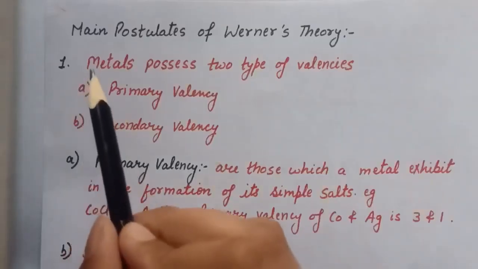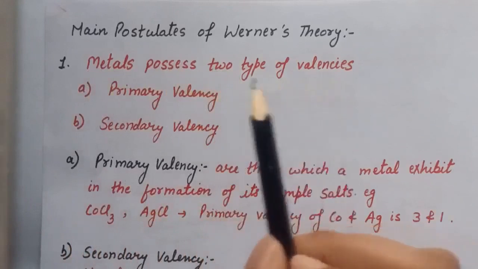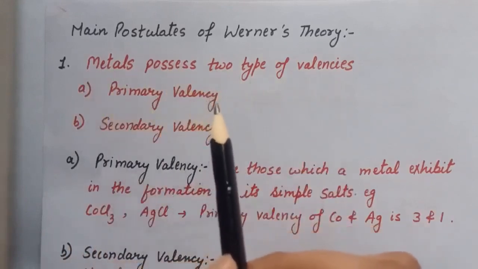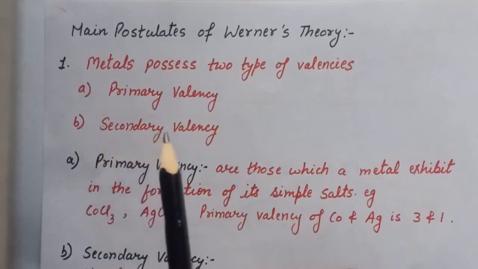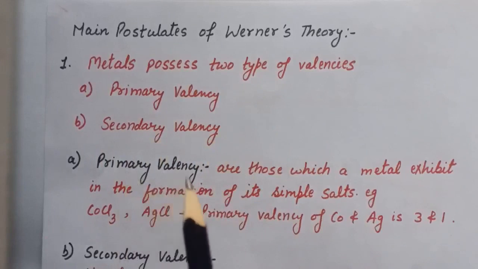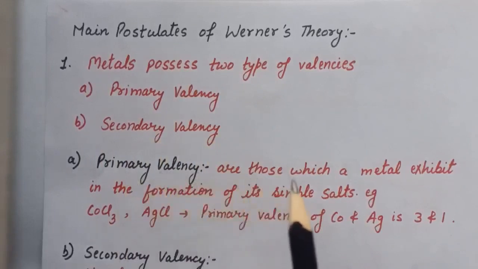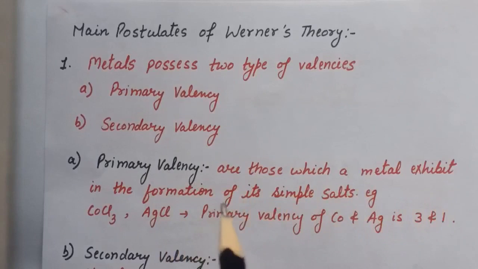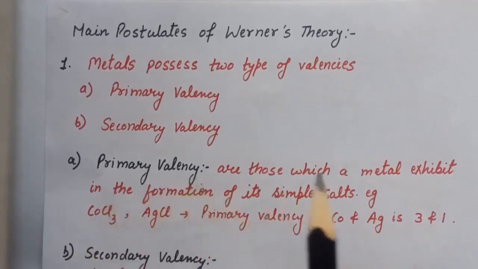First postulate is metal possesses 2 types of valencies, that is primary valency, which is also known as ionizable valency, and the secondary valency, which is known as non-ionizable valency. So first, what is primary valency? Primary valencies are those which a metal exhibits in the formation of its simple salts. For example, cobalt chloride, silver chloride. In these 2 cases, the primary valency of cobalt is 3 and the primary valency of silver is 1. So primary valency is that which a metal exhibits in the formation of its simple salts.